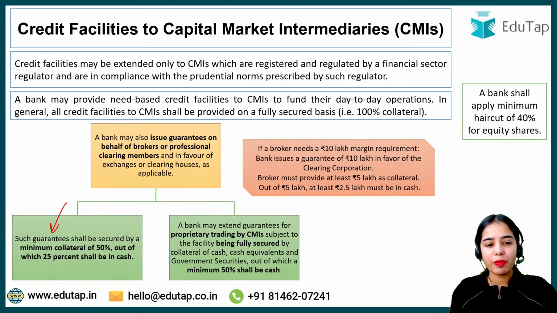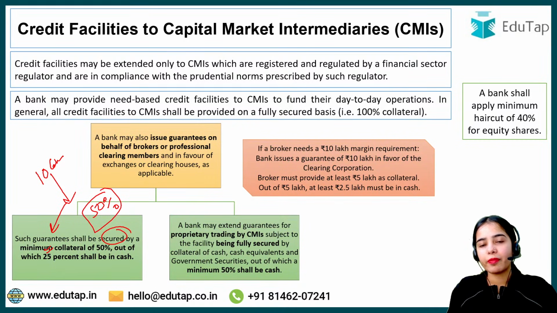Such a bank guarantee shall be secured by a minimum collateral of 50%. So if the bank guarantee is 10 lakh rupees, the minimum collateral that has to be provided by the broker is 50%, that is 5 lakh rupees, out of which 25% shall be in cash.